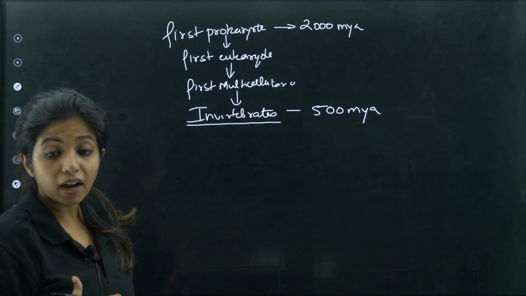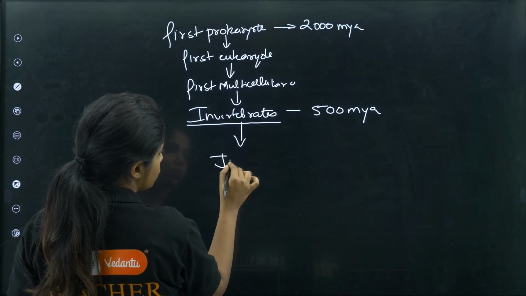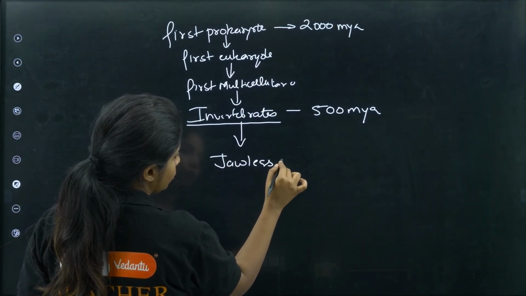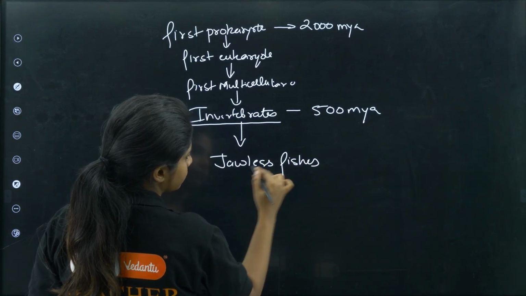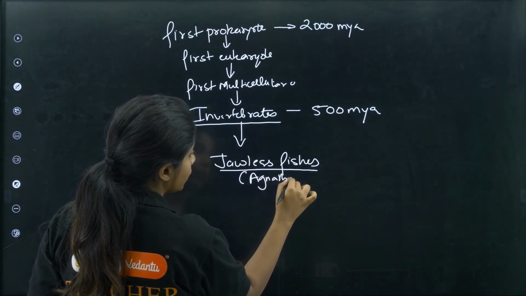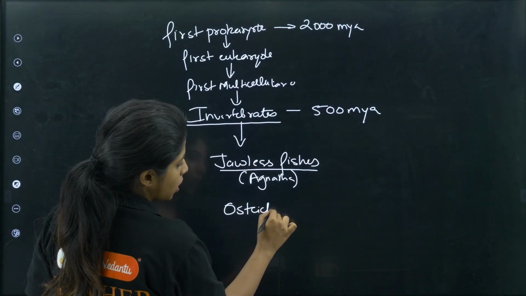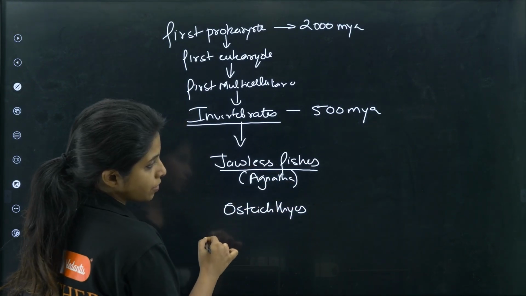Okay, but still we had to find vertebrates. So in vertebrates you got them. Who are those? Jawless fishes. You got jawless fishes, which come under the Agnatha, that is vertebrata. And you also find Gnathostomata, which was what? Osteichthyes, that is the bony fishes.